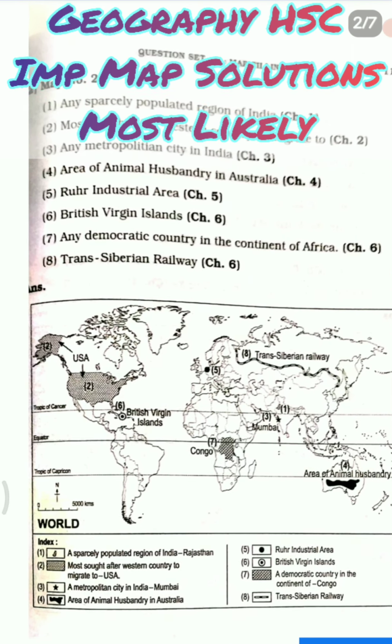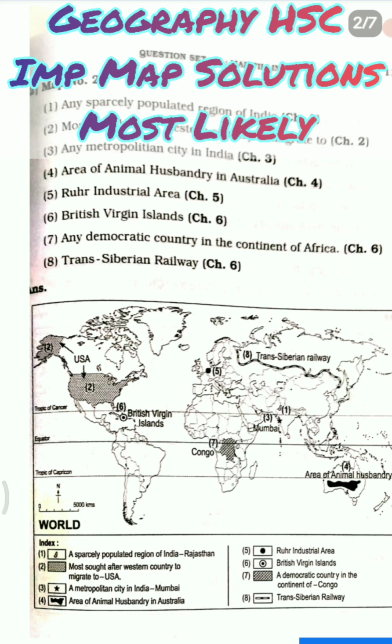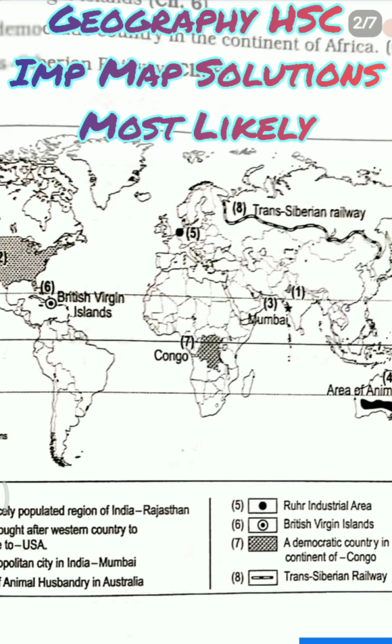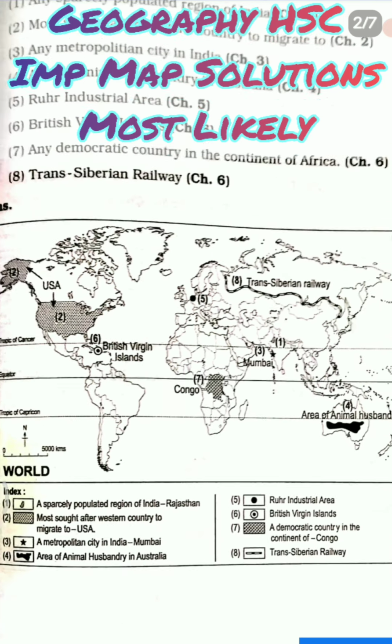Next we have British Virgin Island. So British Virgin Island is the 6th number, which you can see here, between North and South America. Then we have any democratic country in the continent of Africa. So the answer for that is Congo. So you can see this is the African continent where Congo is denoted near the equator.